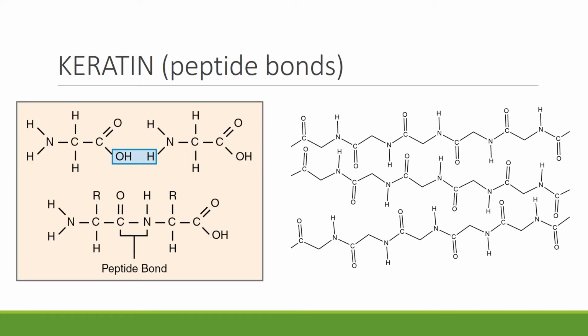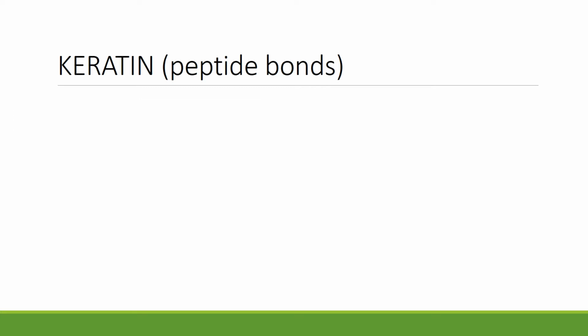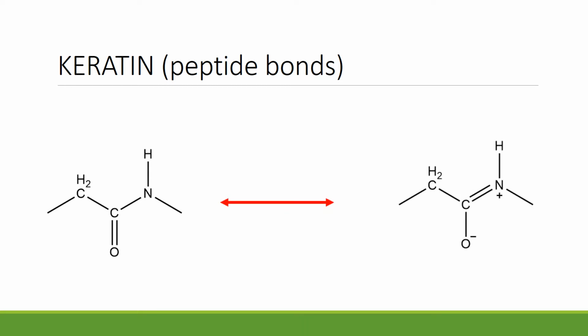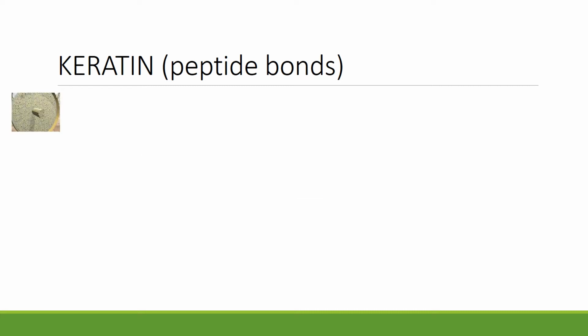The geometrical structure of alpha-keratin is a trans configuration around the peptide bond, which reduces the steric hindrance between the side chains attached to the rest of the amino acid monomer. The peptide bond is planar, with all the atoms involved in bonding in the same plane. This is because the peptide bond has partial double bond character, similar to an alkene.